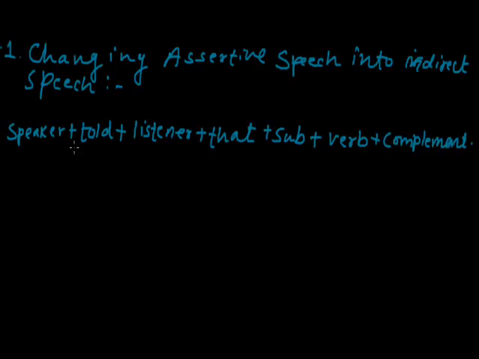Okay, but before we go deeper, let us first know what is an assertive sentence.